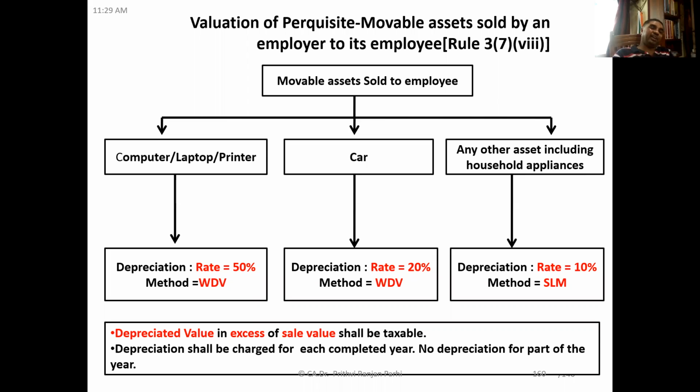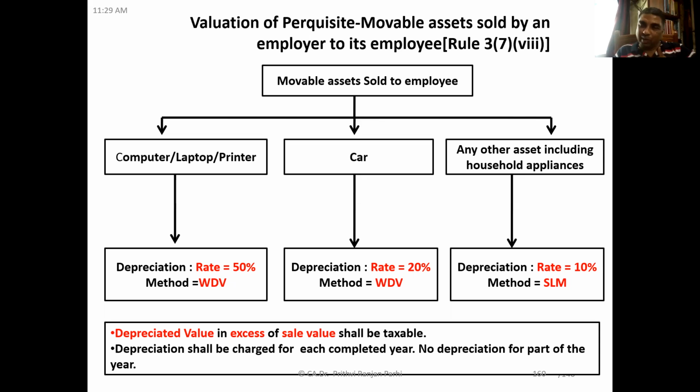And for any other asset except computer, laptop, printer, and car, maybe any household appliances, the rate of depreciation is 10%. And here it is not written down value, it is the straight line method. That means every year the same depreciation will be charged, like a straight line.